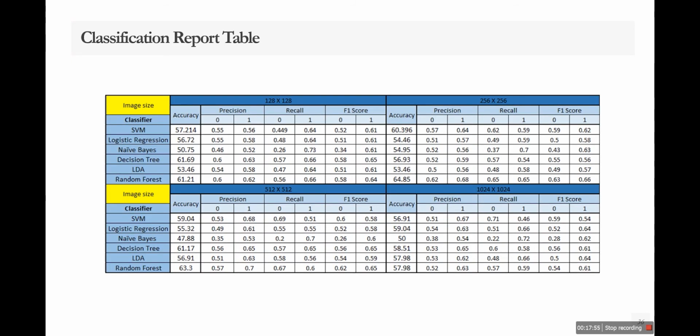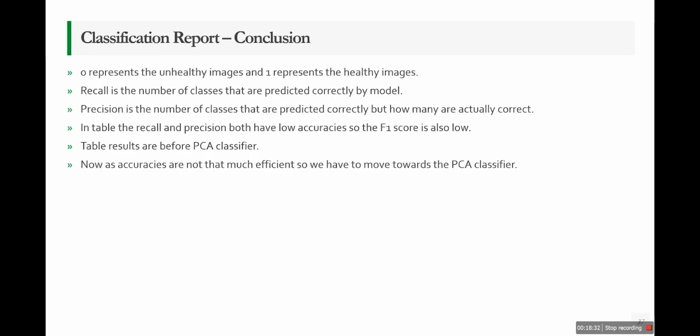In the classification report, you can see we have precision, recall, and F1 score. As we know, recall is the number of classes that has been predicted correctly, and precision is the number of classes that has been predicted but not sure whether they are correct or not. So here label 0 shows the unhealthy plant and 1 shows the healthy plant. Here you can see the maximum accuracy we are getting is 60 to 70%. So the classification report shows us that these traditional classifiers like SVM, logistic, Naive Bayes, and decision tree are not accurate enough to give a higher accuracy.